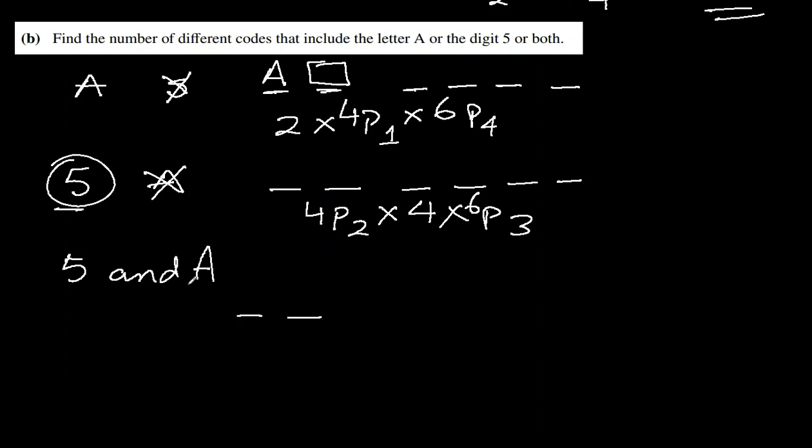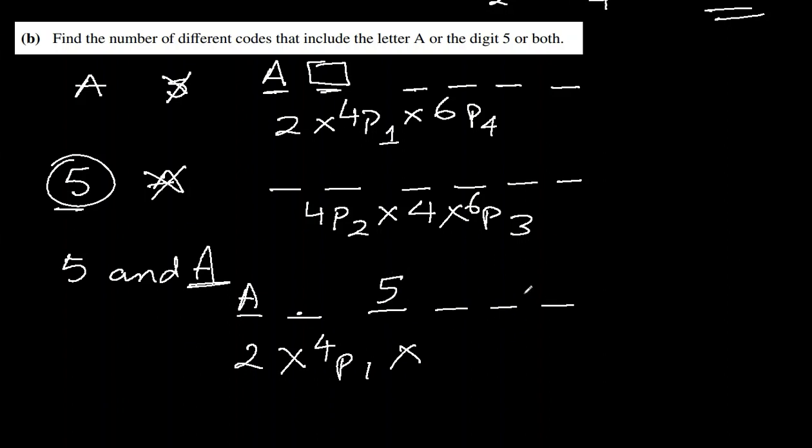Third: again, the letter A is here. It can take any of the 2 places, so 2 multiplied by, and we have to fill up the second space by any of the remaining 4, so 4P1. Now 1, 2, 3, 4: 5 has taken one of these 4 places. Which one? We don't know. I've written 5 here, but it can take any of the 4. So we write 4. And we have to fill up the remaining 3 places from the remaining 6 numbers.